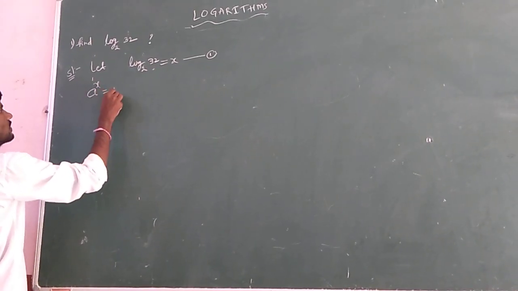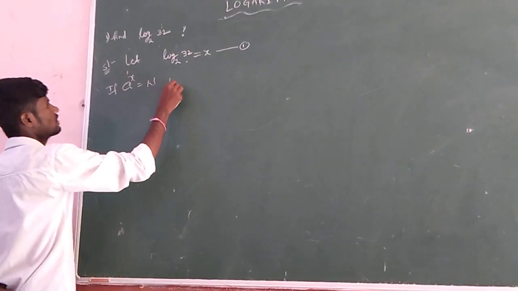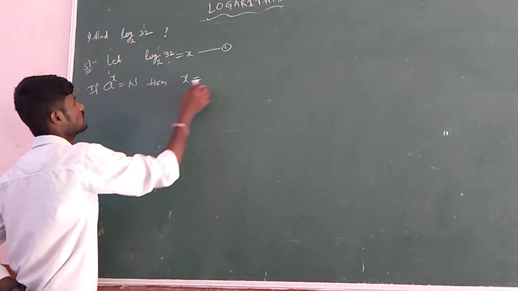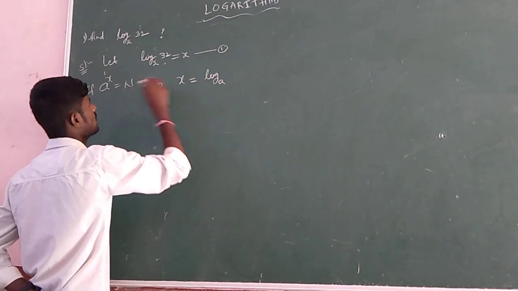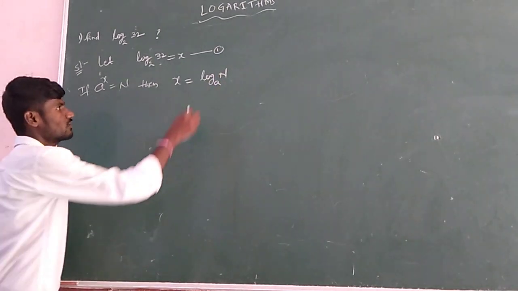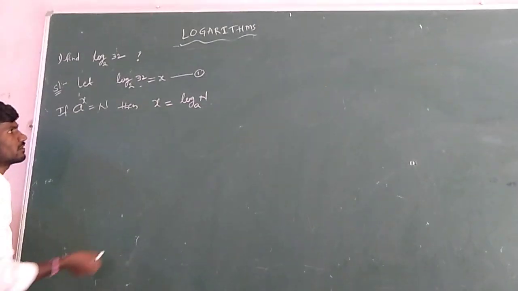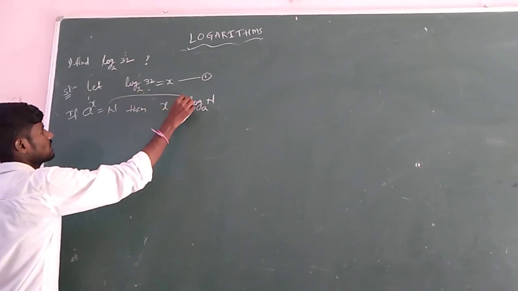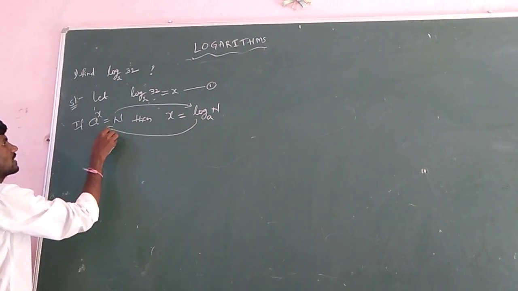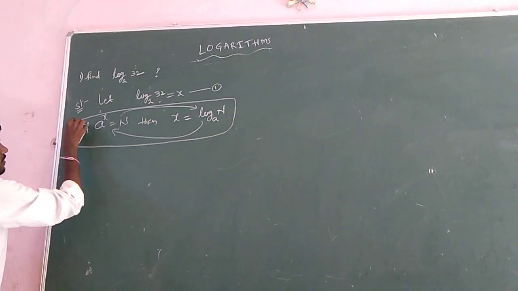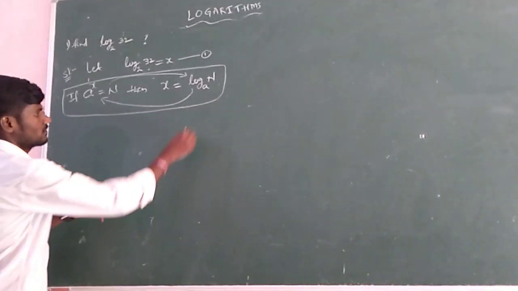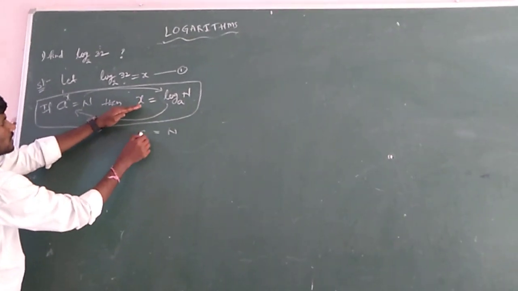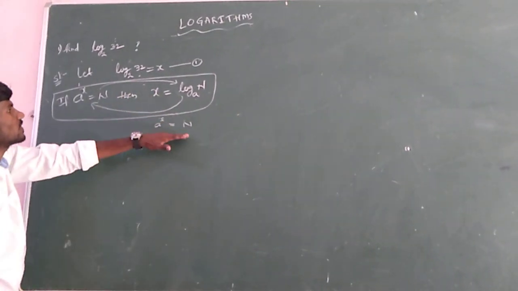As per standard form, if a power x equals n, that is exponent form, then converted into logarithm, x equals log base a of number n. Generally you write log n to the base a. If it is in exponent form, we can convert it into logarithm; if it is in logarithm form, we can convert it into exponent. This is the standard form. If you want to eliminate log, then transpose log a to the opposite side, it becomes only a, and this base becomes the exponent. In this form it will be correct.